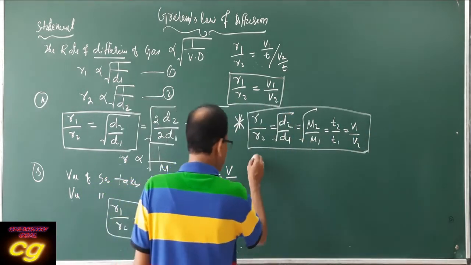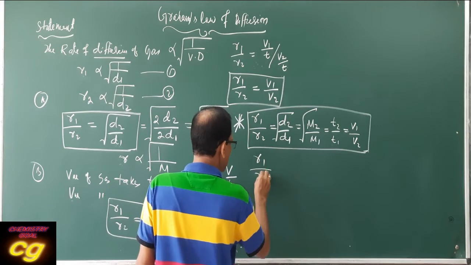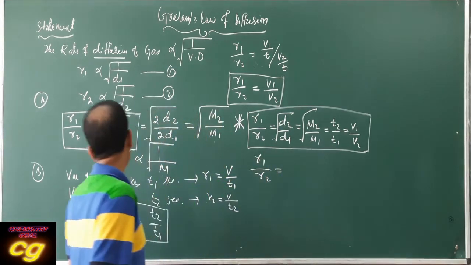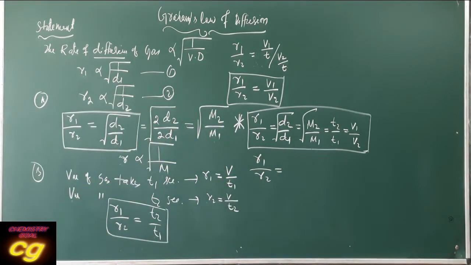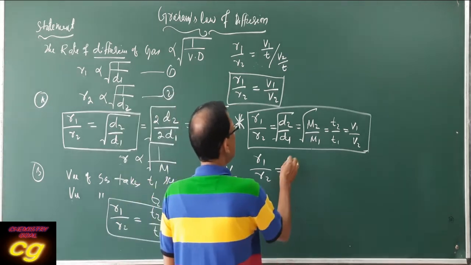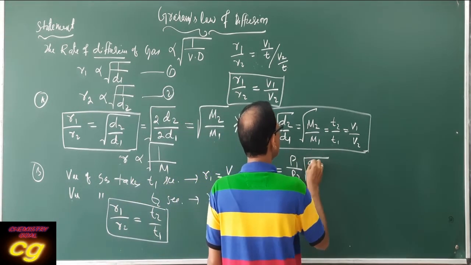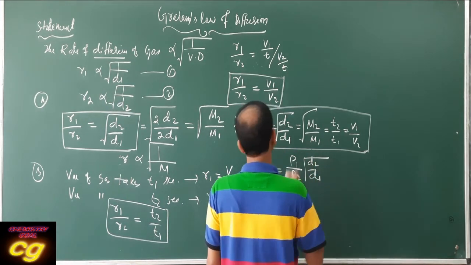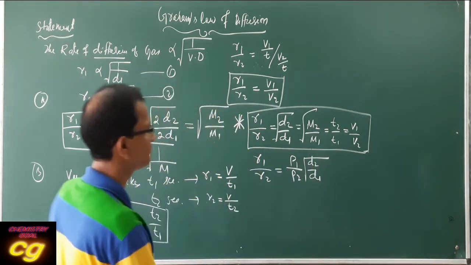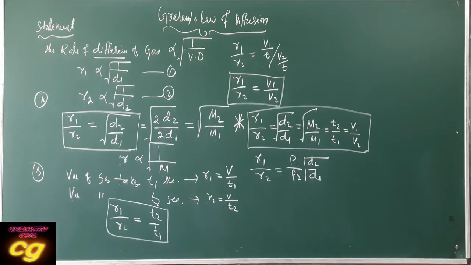There is another important relation you write down: R1 by R2, if you write this in terms of pressure, is equal to P1 by P2 into square root of D2 by D1. This relation also remember.